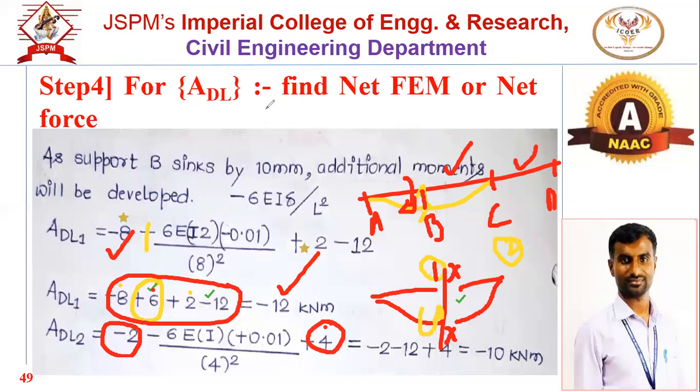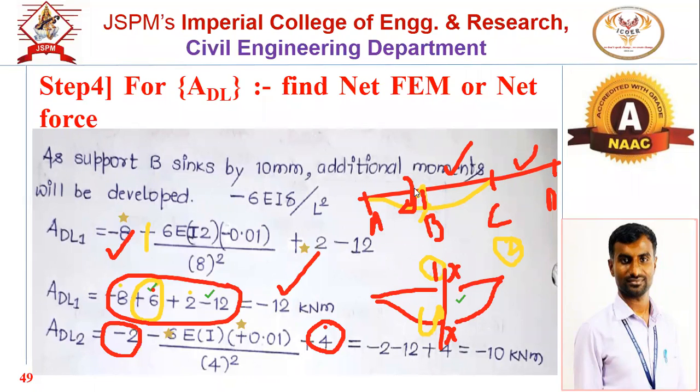And this moment in between is the fixed end moment due to the sinking of support. And this value again, the sinking is there on the left end, that's why minus. हे मायनस घेतलेलं आहे कारण लेफ्ट एंड सिंक झालेला आहे.